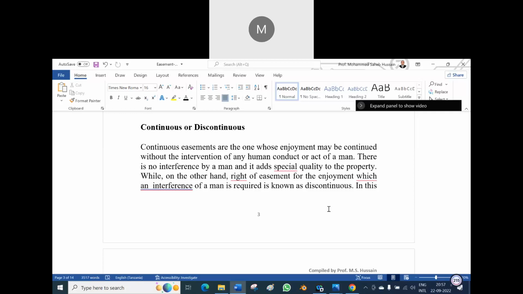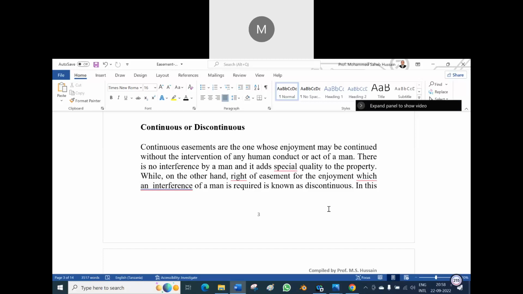Like when you are enjoying the percolation of water from the upper strata to the lower strata, at that time one is not supposed to stop it. Or if you are enjoying a path, either day or night, 365 days, it is a continuous one, without the intervention of any human conduct or act of man.